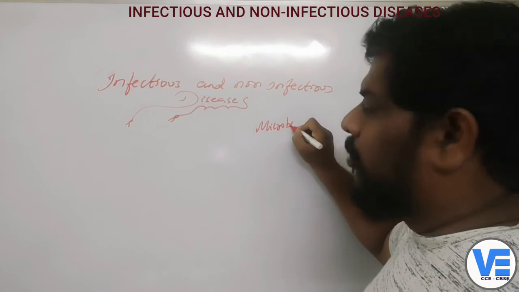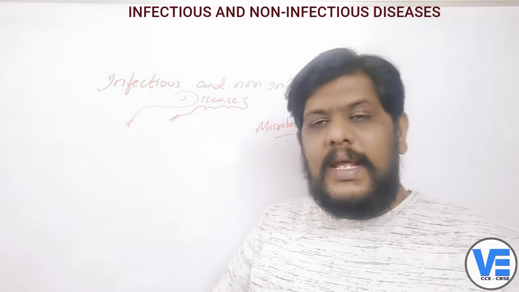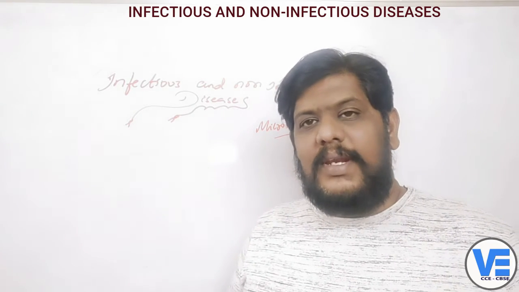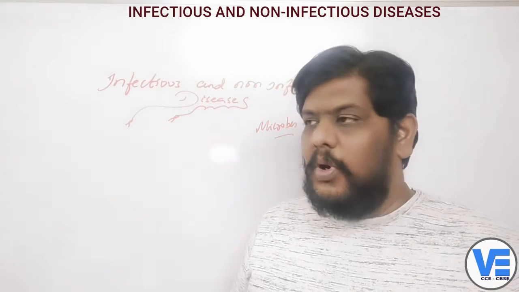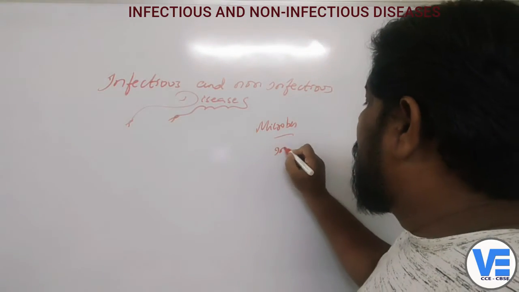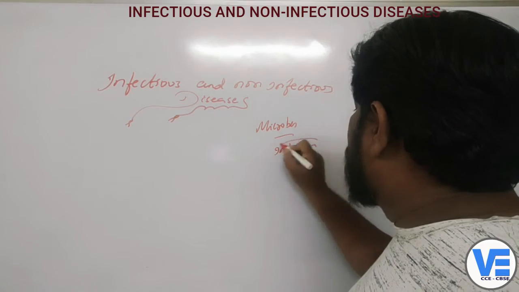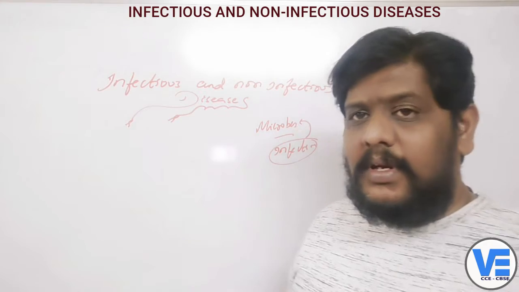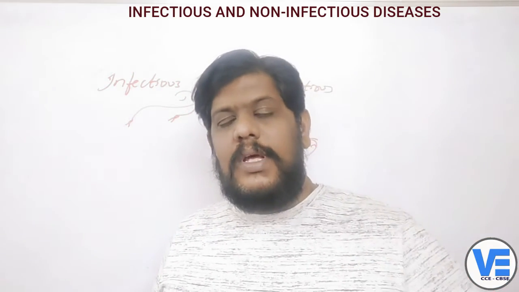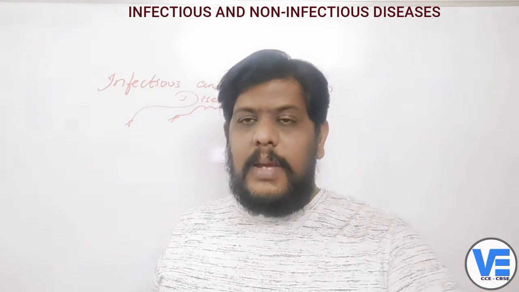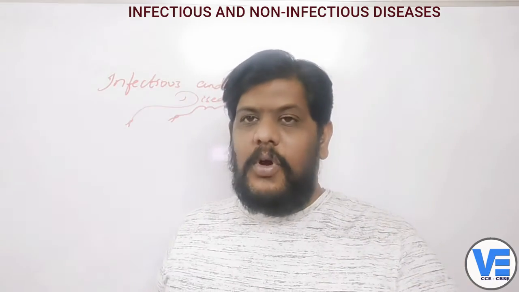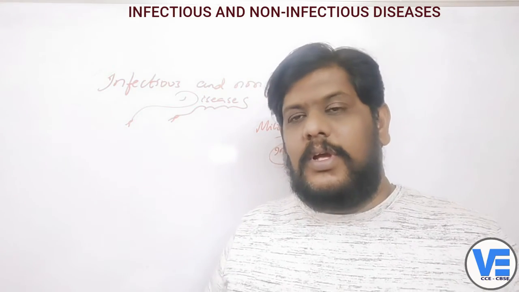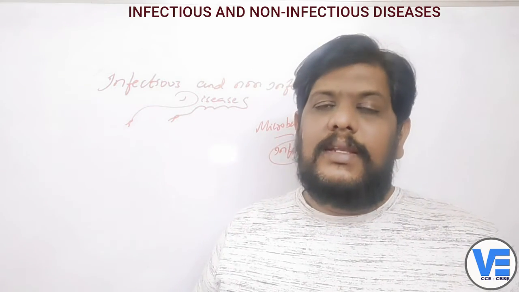So because of the microbes or the microorganisms, what might have happened? The infection might have taken place. For example, if you take the coronavirus, if it enters into the body, that will cause the infection in the body. This infection is caused because of the microorganisms, and these microorganisms can stay everywhere. They can live around us, and they can contaminate our food, our water, our surroundings, and when you touch them, or come in contact with friends and all, you might get this particular disease.